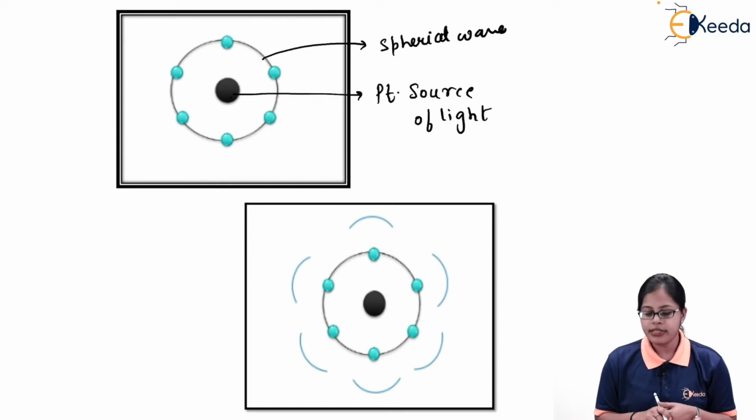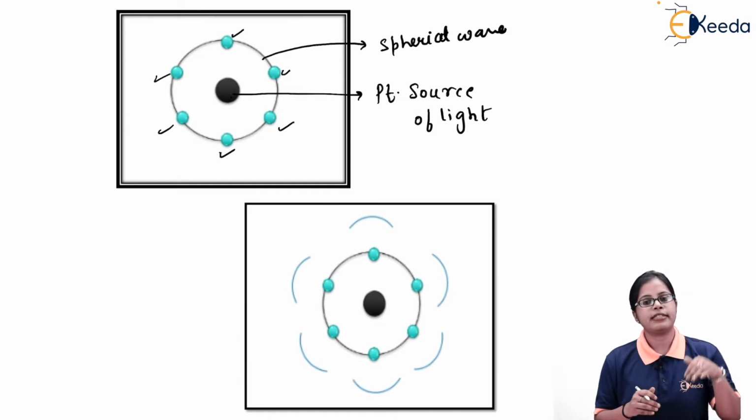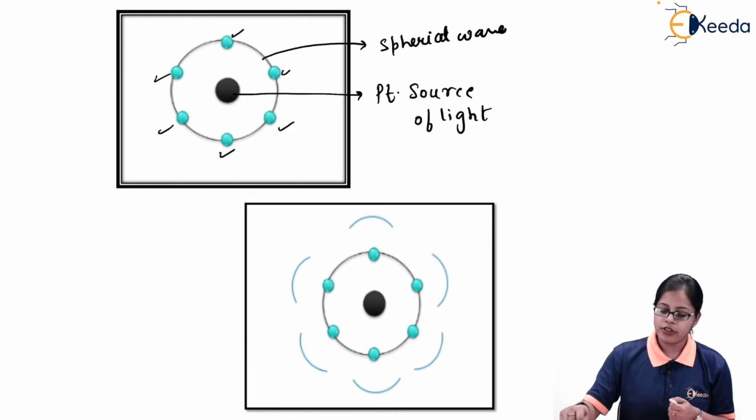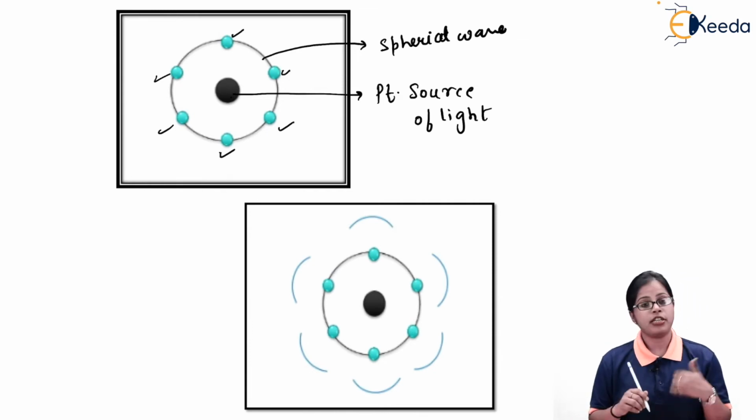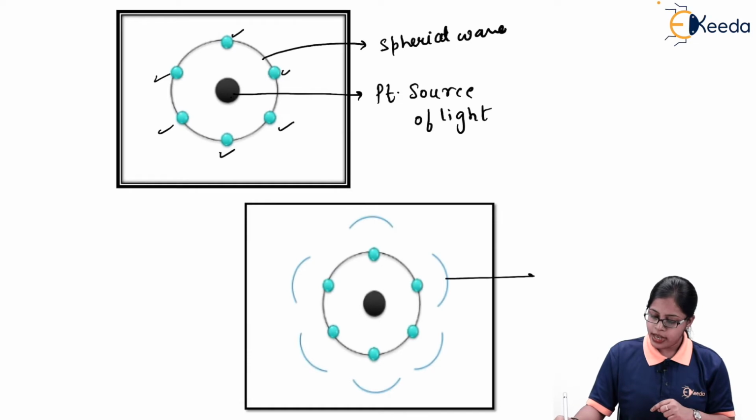Next, what we have done is, we have again considered 6 more points on the spherical wave. As you can see, they are indicated by the blue dots. So these blue dots are representing the 6 sources present on the spherical wave, which are going to create what are termed wavelets.